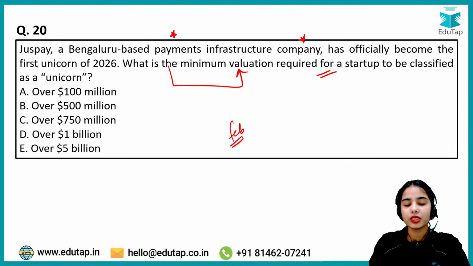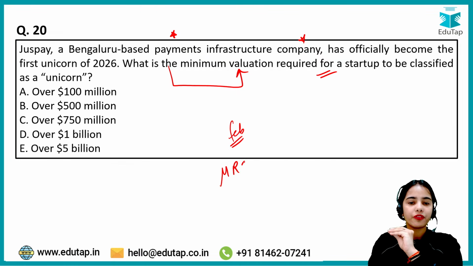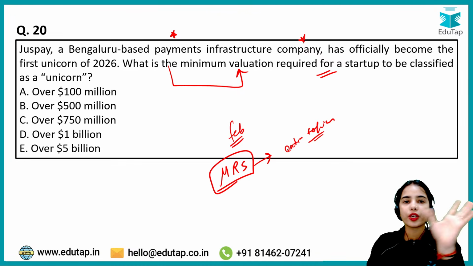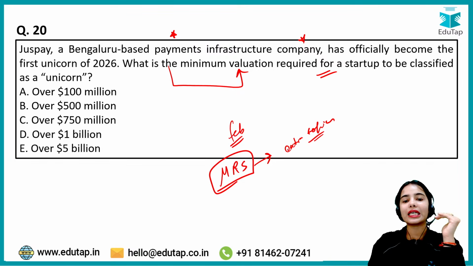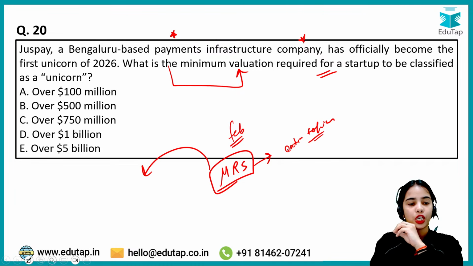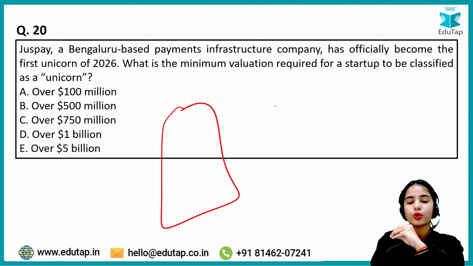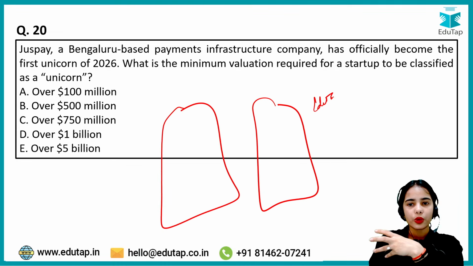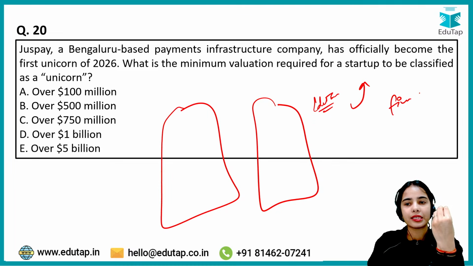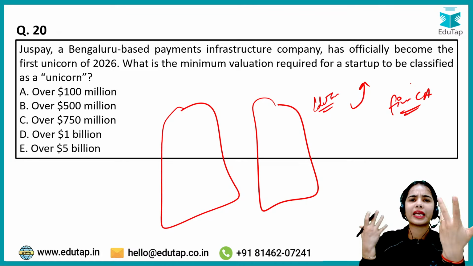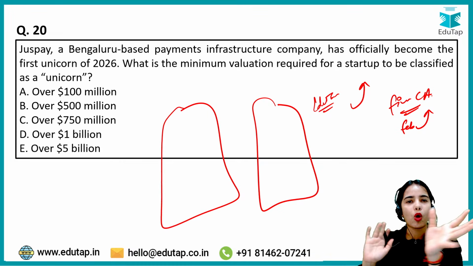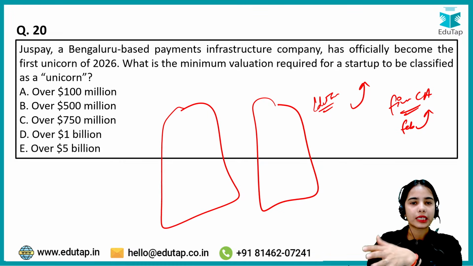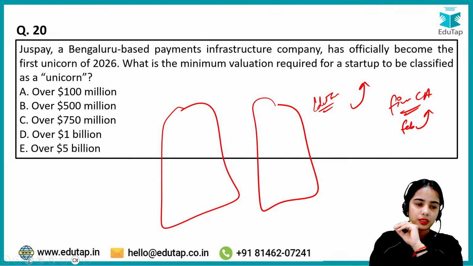These are Feb current affairs. Remember, whenever I take the monthly revision sessions, I will take the extra topics also that are not required to be dealt with in the complete detailed session. So they are directly taken under the monthly revision session. If you are going through the magazines of the EduTap course, then these are the articles that are given under the finance current affairs. Right now there are 27 articles under the Feb file of finance current affairs. You do not have to cram all the facts, you do not have to go through all the articles. So I have brought the questions from the most important articles. Okay, that is the idea.